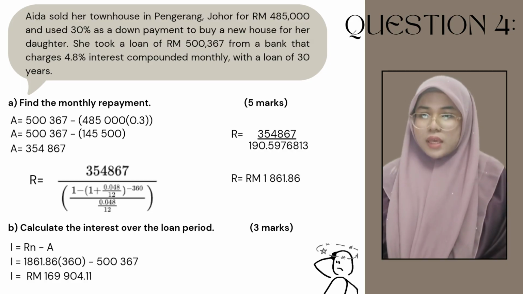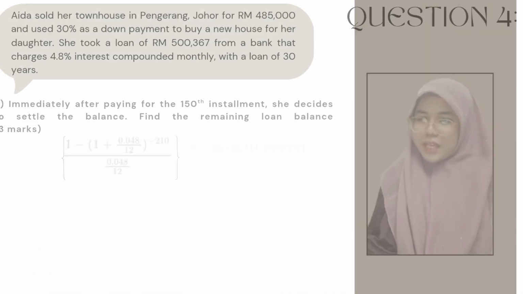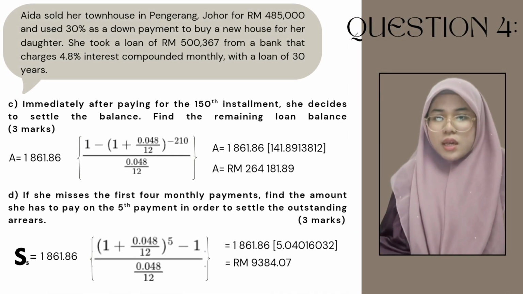I also sold her townhouse in Pengerang, Johor for 485,000 and used 30% as a down payment to buy a new house for her daughter. She took a loan of 500,000. After paying for the 150th installment, she decides to settle the balance. Find the remaining loan balance.